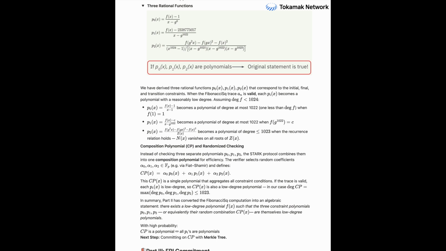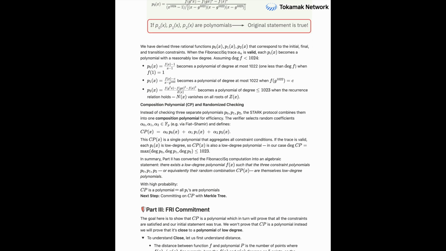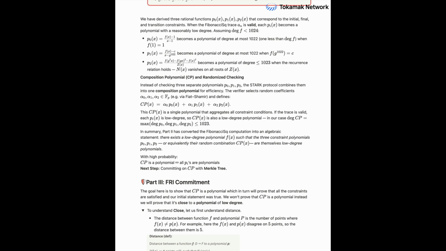If the original trace is valid, then all the individual polynomials are low degree, and therefore any random linear combination of them, the composition polynomial, is also guaranteed to be a low degree polynomial. And the prover then commits to this new composition polynomial using another Merkle tree. Right. Precisely. Another commitment, another Merkle root, is generated and sent to the verifier.